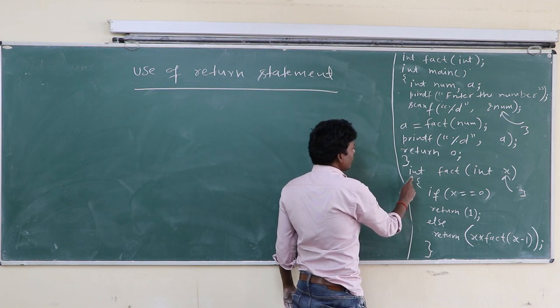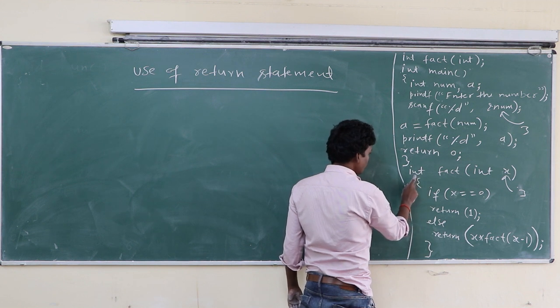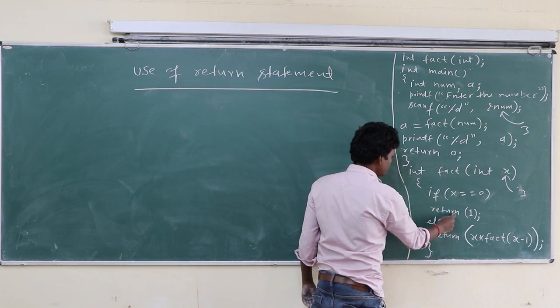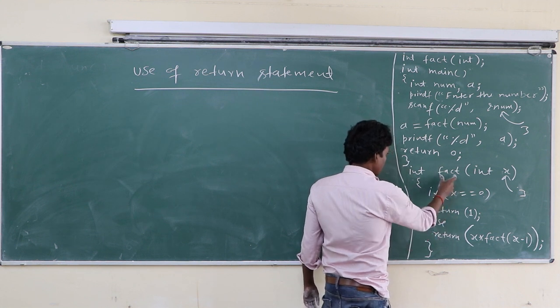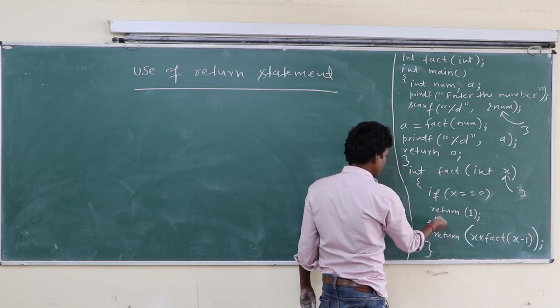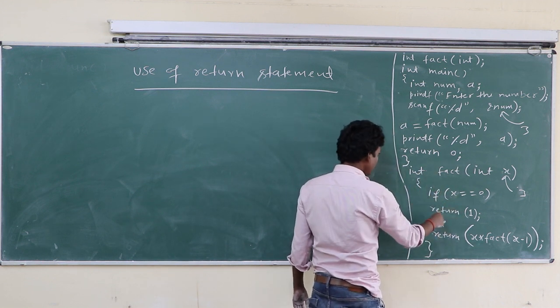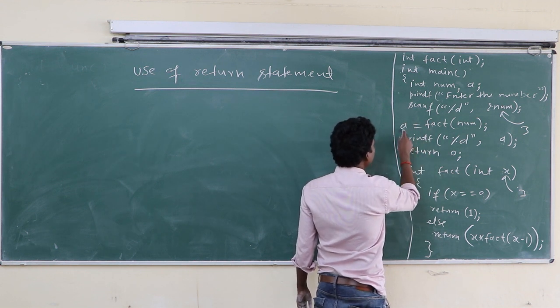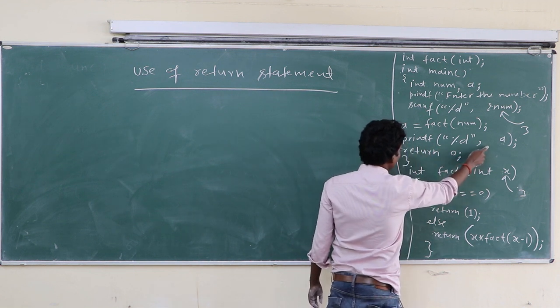So other than void, if there is anything else, whether int, float, char, double, long, anything other than void, then we have to write a return statement here. When we write a return statement, it means this fact function returns something. When this fact function returns something, an r value, then in the calling function we collect it in a variable, and we can print that variable.